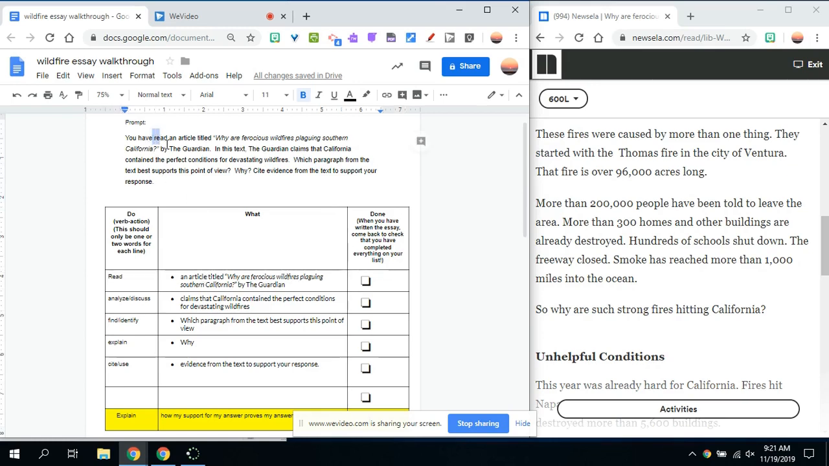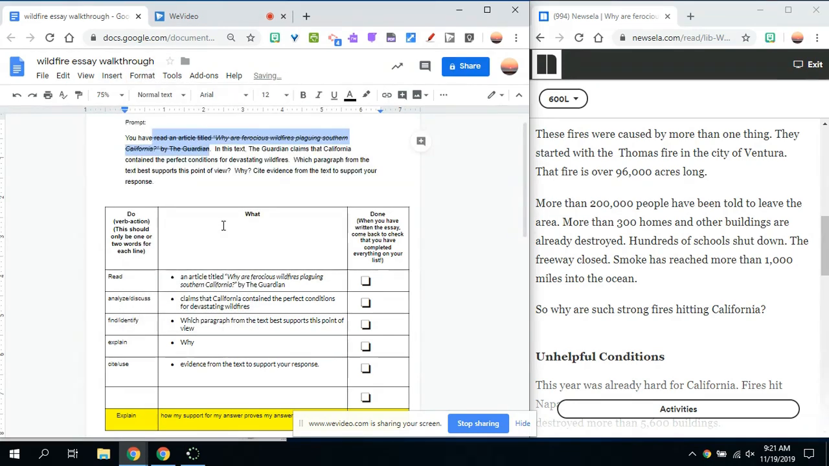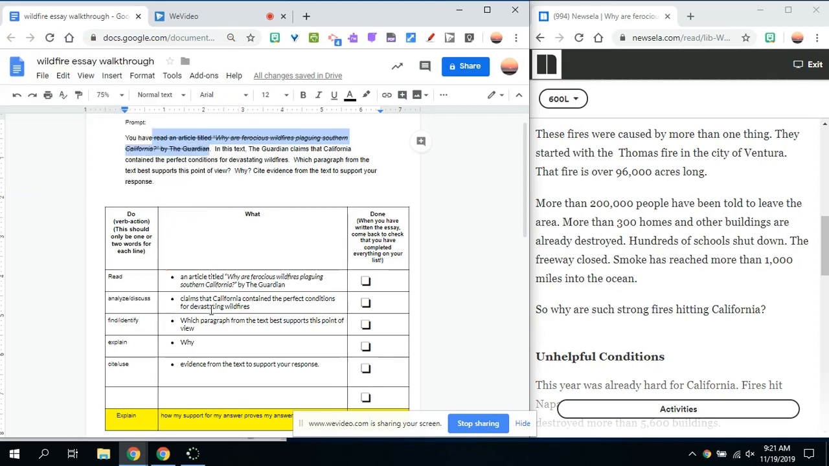Read an article titled Why Are Ferocious Wildfires Plaguing Southern California? So I cut that part out, and I'm going to continue to cut out pieces of the prompt to show what's left when I'm done. The next thing I have to do, it says, in this text, The Guardian claims that California contained the perfect conditions for devastating wildfires. Well, before I can tackle that question, I have to be able to analyze and discuss that claim. So discuss claims that California contained the perfect conditions for devastating wildfires. I'm going to get rid of that part of the question as well.